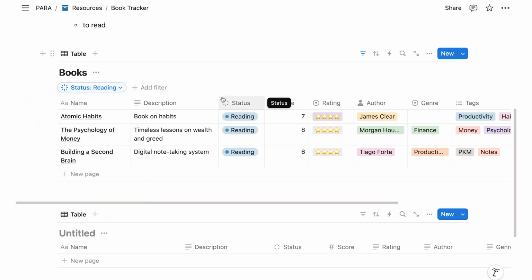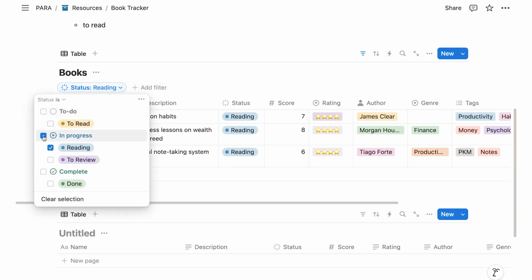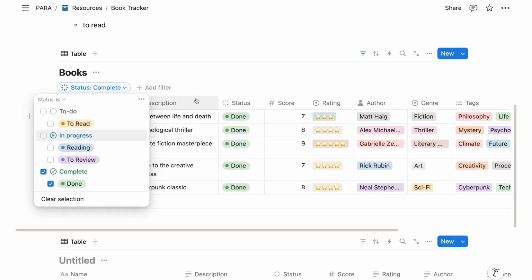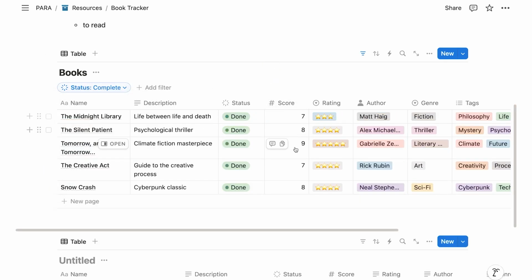And there it is. Here are all the books that I'm currently reading. I could then, of course, say also, okay, maybe we want to further sort this, right? I want to sort it maybe by the rating that I've given them. Although that would probably be better if I said, okay, give me the books that I've already read, and I want to see them in a sort of highlight reel based on their score.